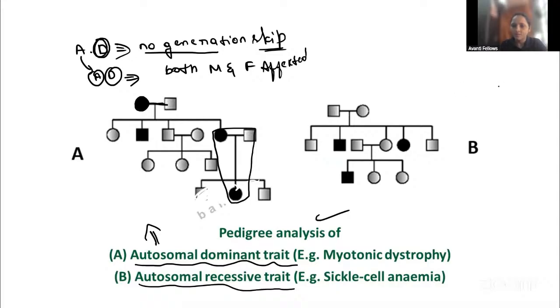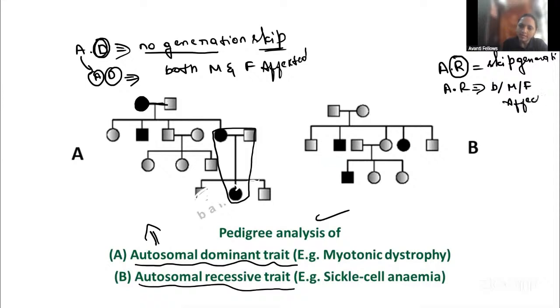Whereas coming to the autosomal recessive, the recessive will skip the generation. In autosomal recessive, both male and female are affected. Remember here, the parent is not affected. The unaffected parent is having the affected progeny.